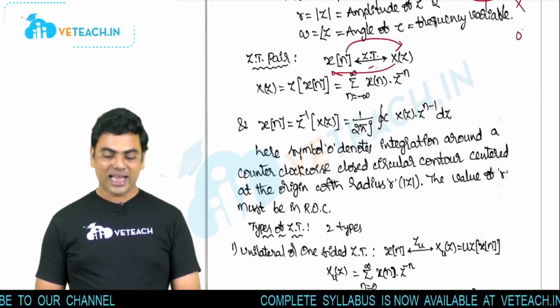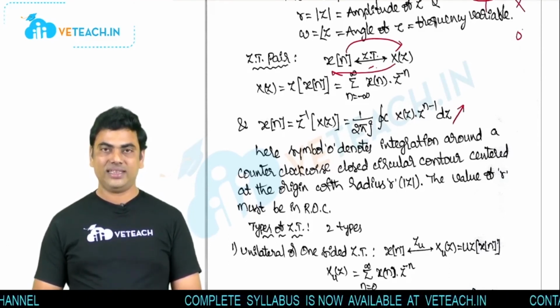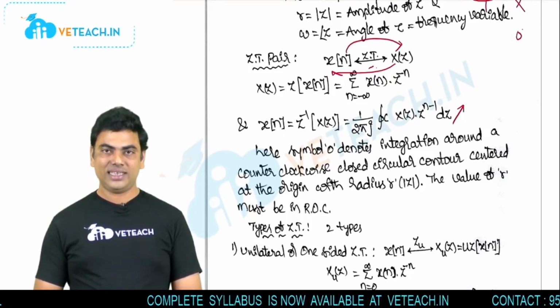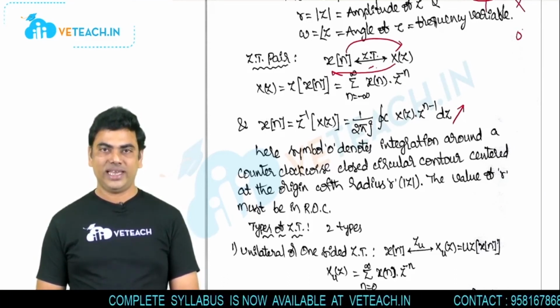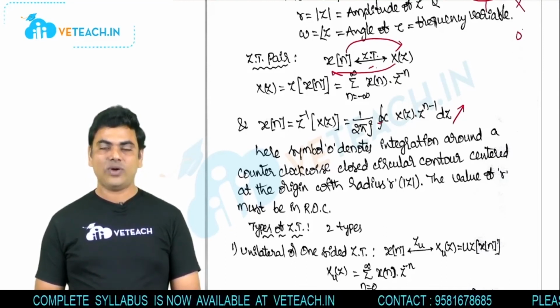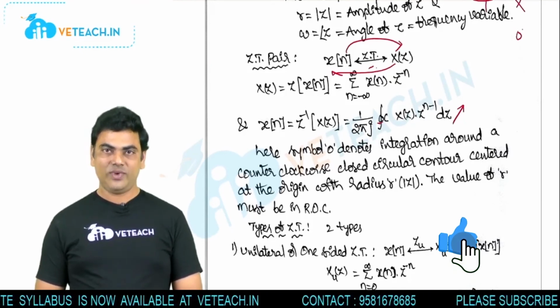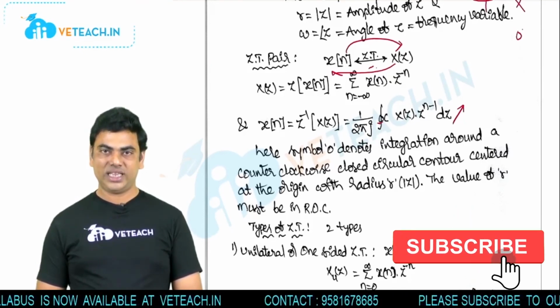And now there are different ways to find the inverse Z transform rather than this equation. Since this equation involves contour integration, that means this circle represents the counterclockwise contour integration, we have different methods. We will discuss those inverse Z transform methods also here.